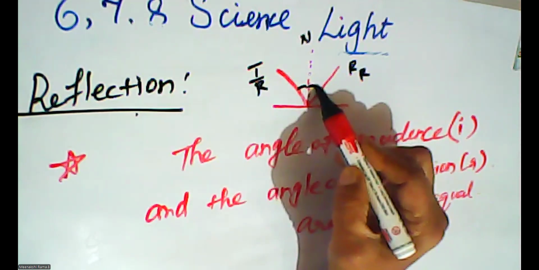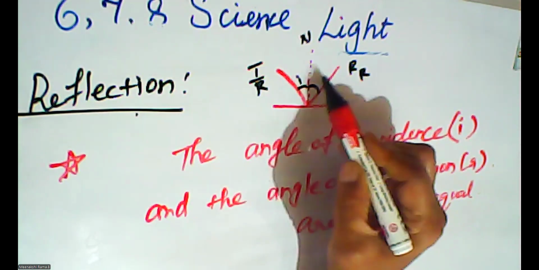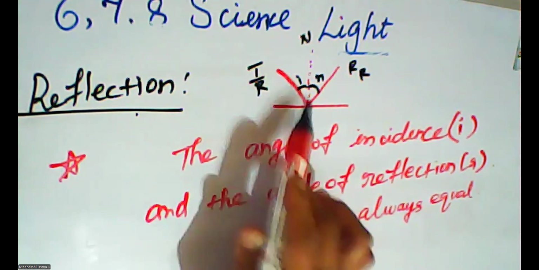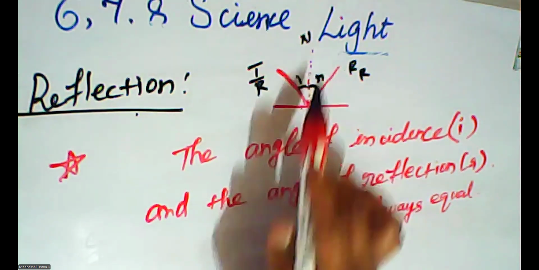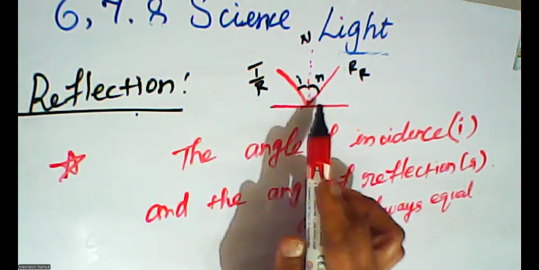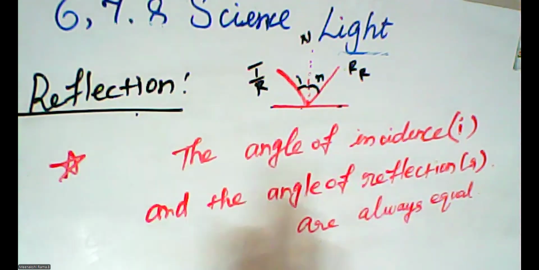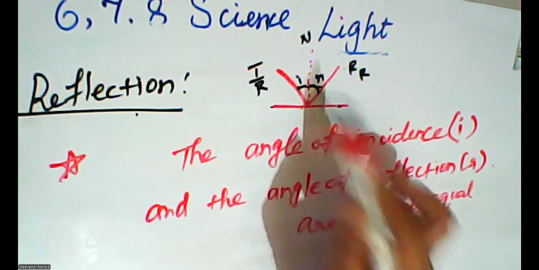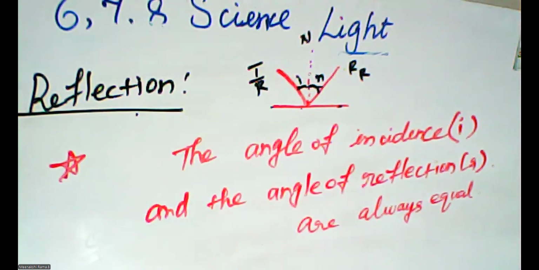Both sides of the angle are the same, angle I and angle R. Both angles are the same. So the incident ray, reflected ray, and normal are all in the same single plane. That is the mirror. This is the first point of the law of reflection. The second point of the law of reflection: both angles are the same. This is the main concept of the law of reflection.